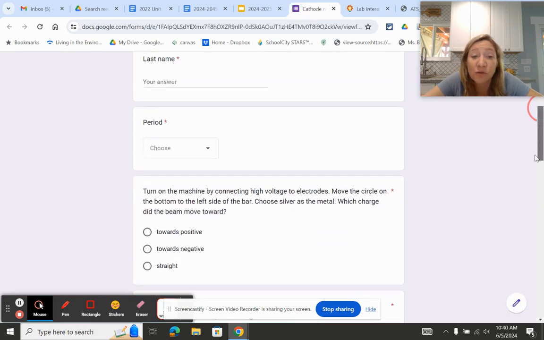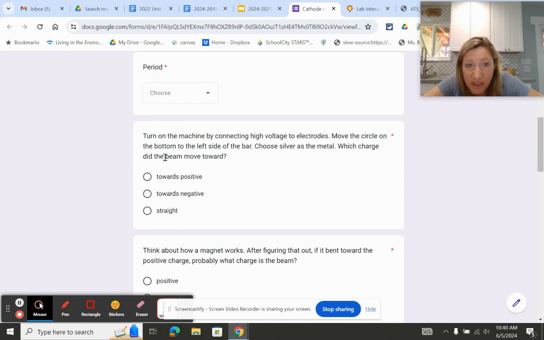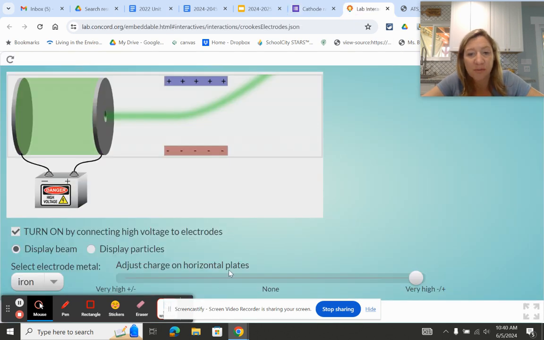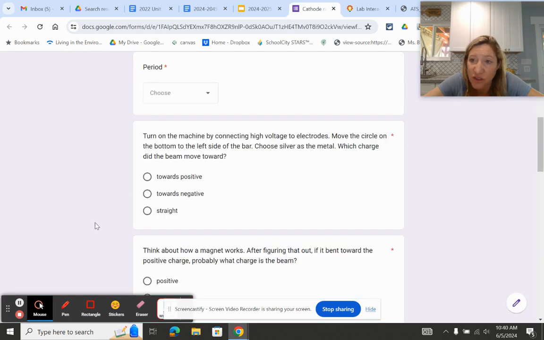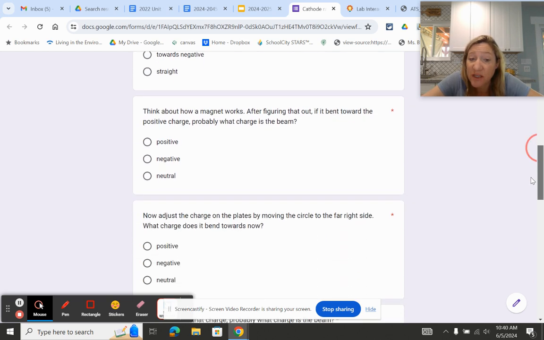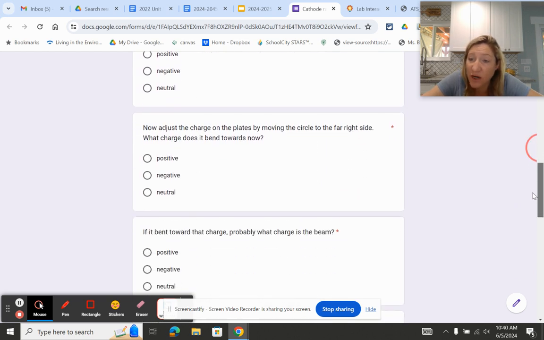You're filling out this Google form. So turning on the machines, choose silver, and then you're going to move the circle on the bottom left side of the bar. What I mean by that is you're going to move it all the way over here like this, and you're seeing what's happening to, in this case, the green substance, and you're answering these questions. Does the green substance go toward the positive plate, toward the negative plate, or does it stay straight through? So just answer these questions based on the directions and what you think is going on with the model. So that's it for today, and then we'll talk about what that means in our next video.